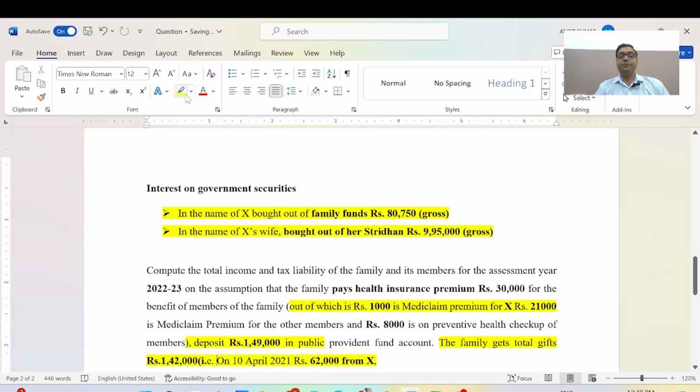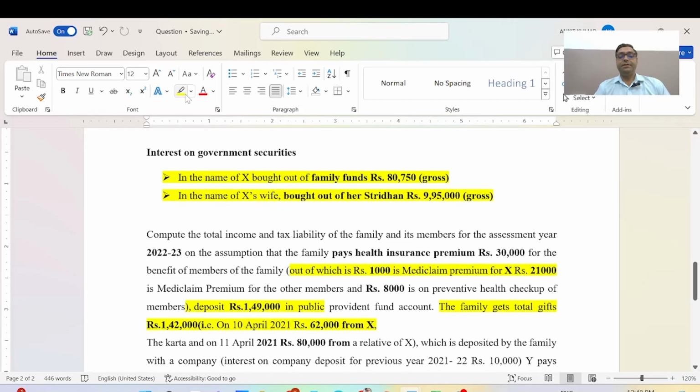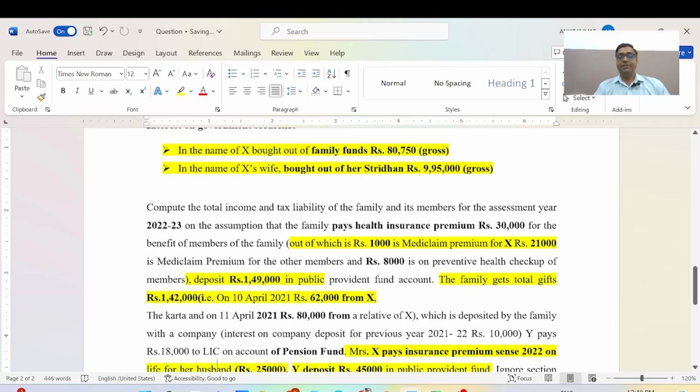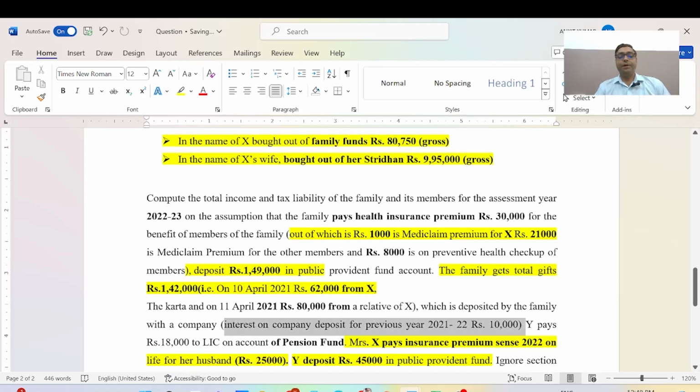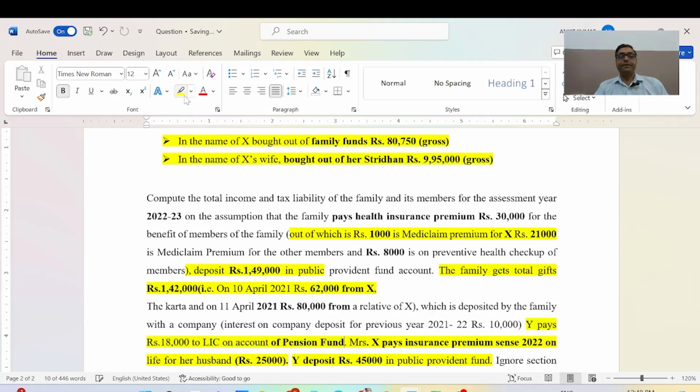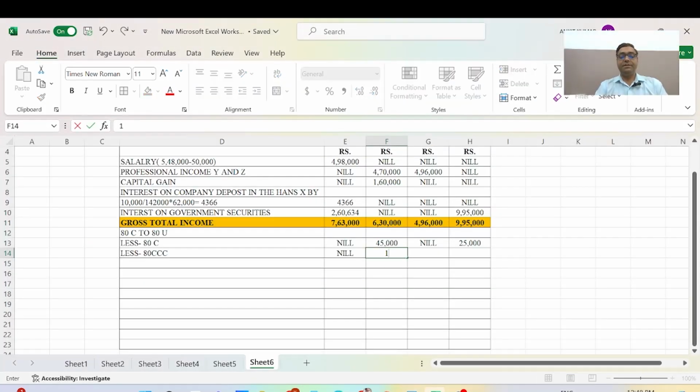Y pays the insurance premium, and it will be in interest and deposit here. Y pays the insurance premium. Okay, it will become 18,000 here, in Z nil and Mrs. X nil. Okay. Now we will be calculating the net income.